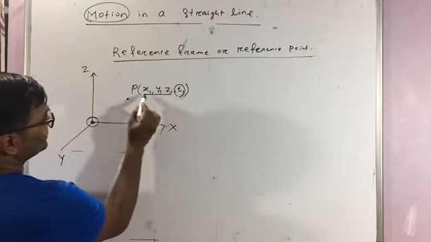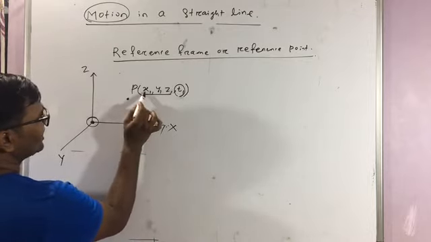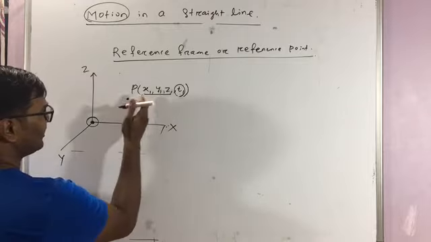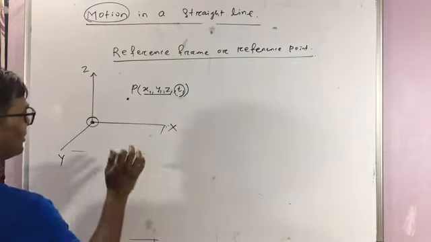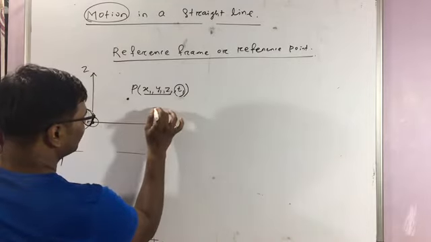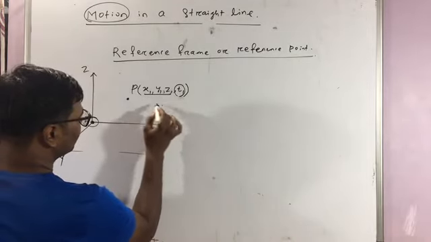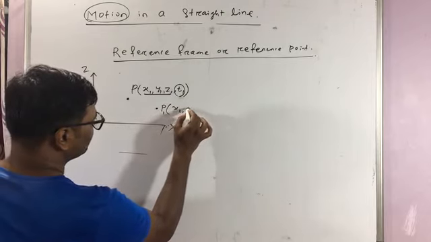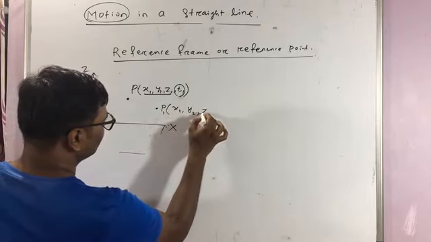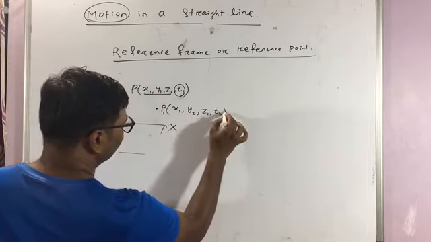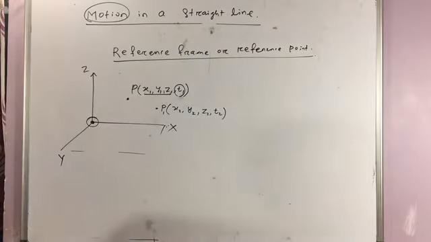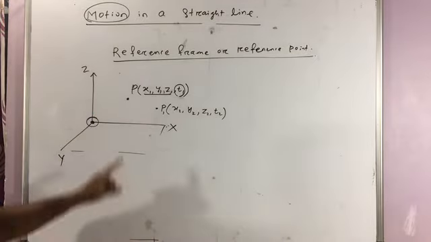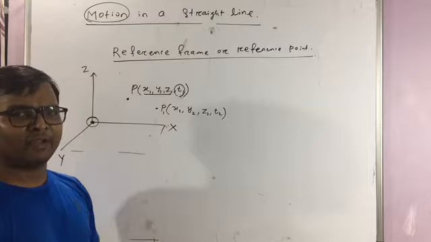If at some later instant the position is again x1, y1 and z1, then the object is at rest. If the position changes, meaning the coordinates change, the position will be, let's say, P1, which is x2, y2, z2, and the time will definitely be t2. Remember, the time coordinate always changes, but the position coordinate may or may not change.